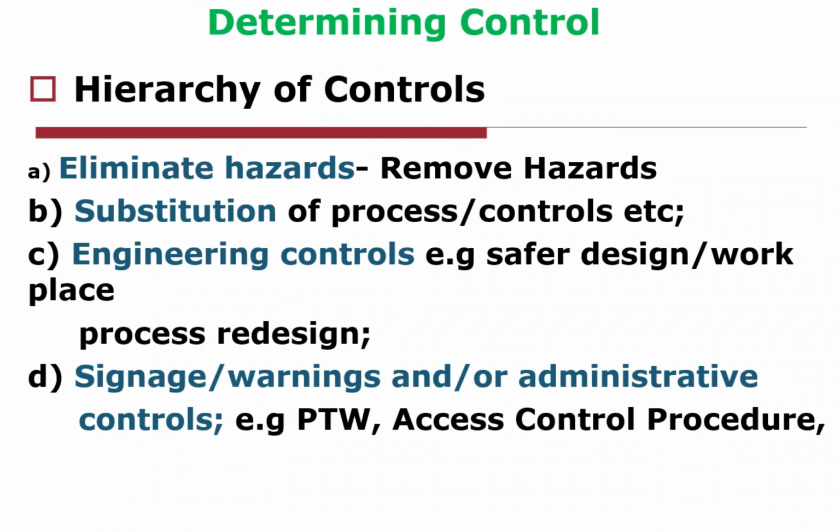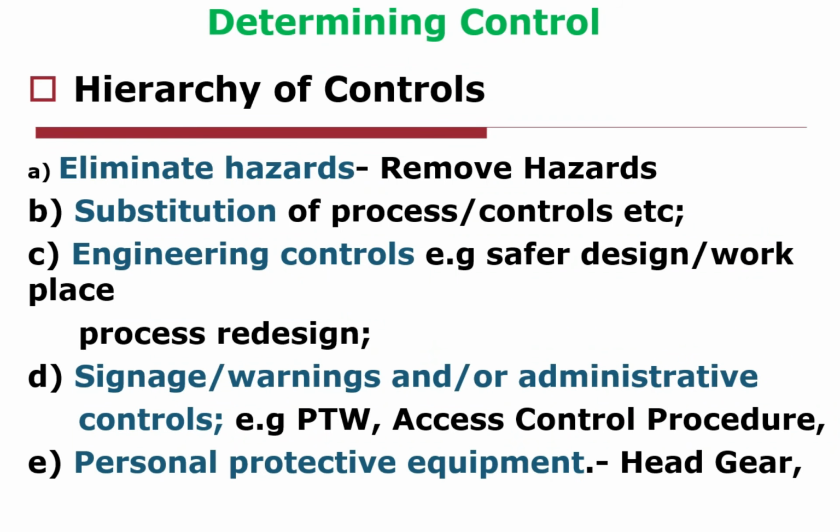Or for example, scaffolding, there's a green tag. This means it is good to work with, it's safe to work. Or a red tag means this is not safe for working. Those kinds of things, or putting a barricade around the place, are controls to make sure the place and work remain safe. And the last one is personal protective equipment.